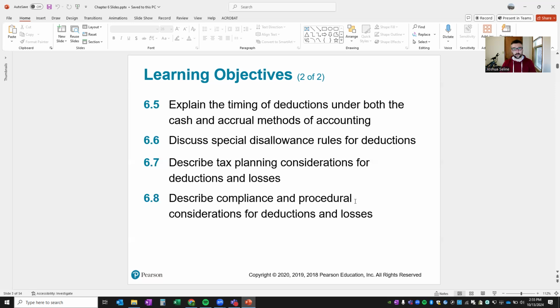Discuss special disallowance rules for deductions. Describe tax planning considerations for deductions and losses. And finally, describe compliance and procedural considerations for deductions.